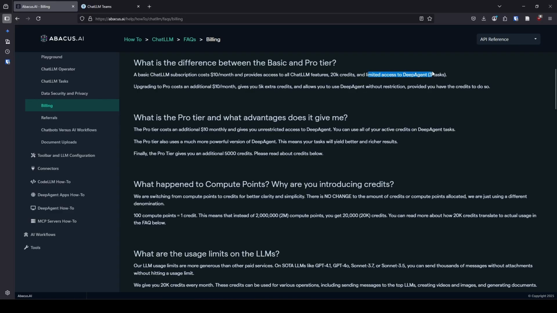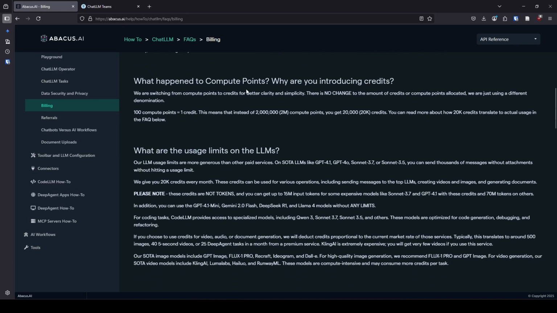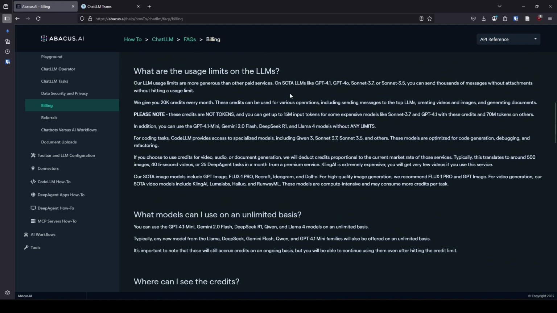This answers our deep agent question. With the $10 a month plan, you can do 3 tasks, and upgrading to the pro plan is $10 more, and you can use deep agent without restriction as long as you have the credits. So I'm not going to go through all of that. I don't really care about that. Okay, what are the usage limits here?